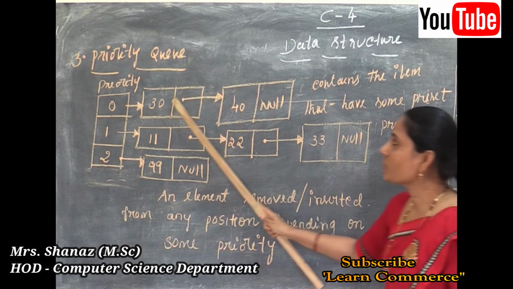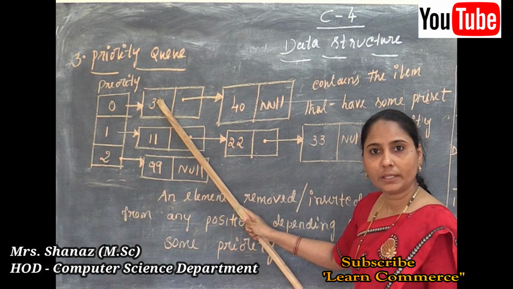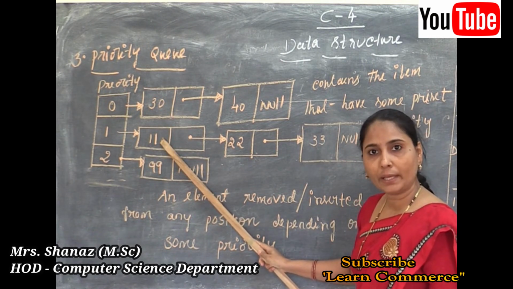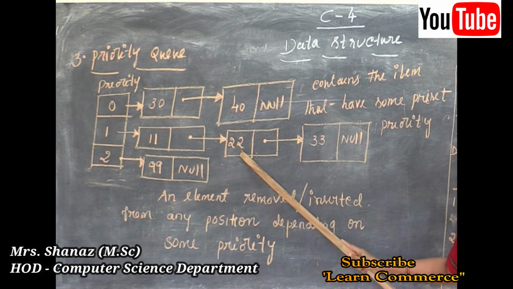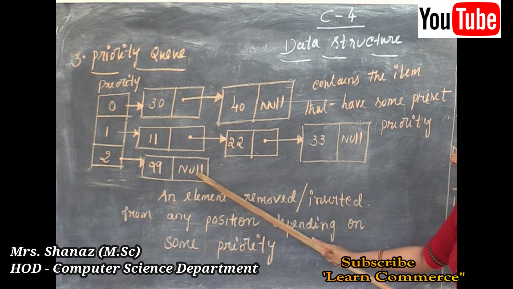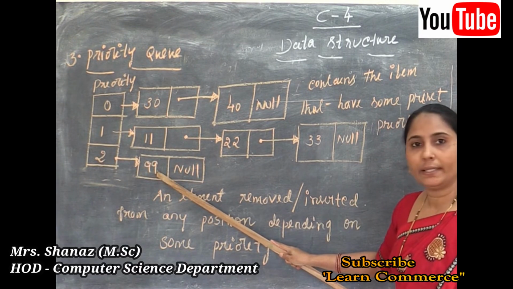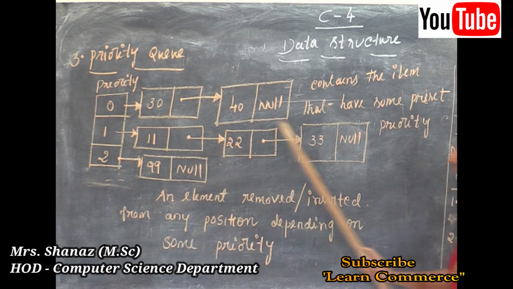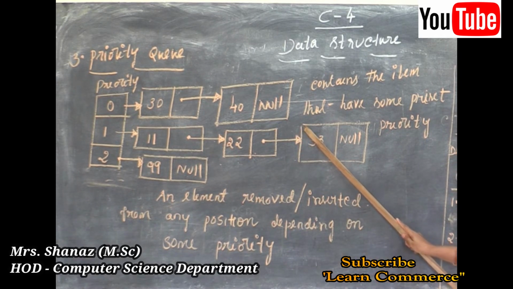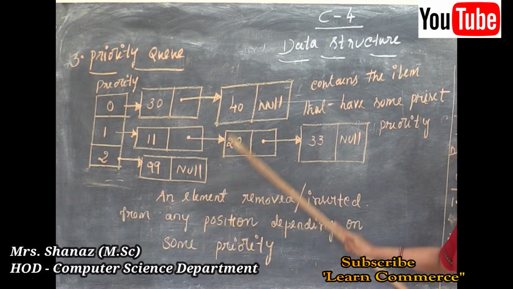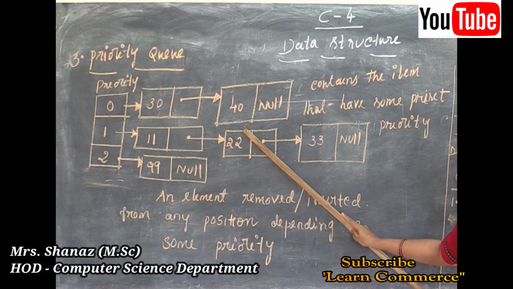The first priority goes to 30 and 40, the second highest priority goes to items 11, 22, 33, and the least priority goes to item 99 here. And in this priority queue, an element can be inserted or removed from any position depending on some priority. So this is the meaning of our priority queue.